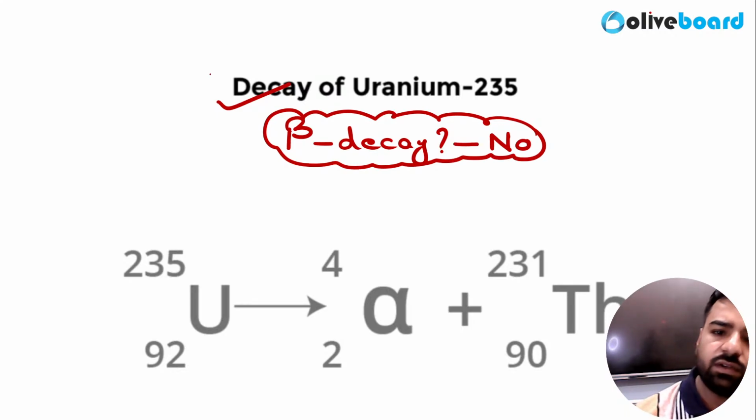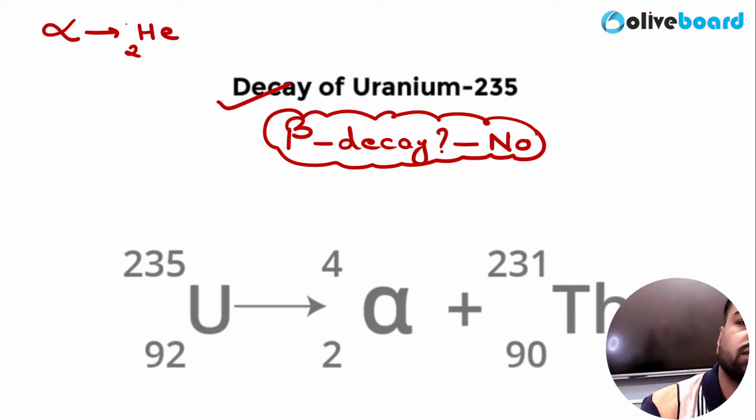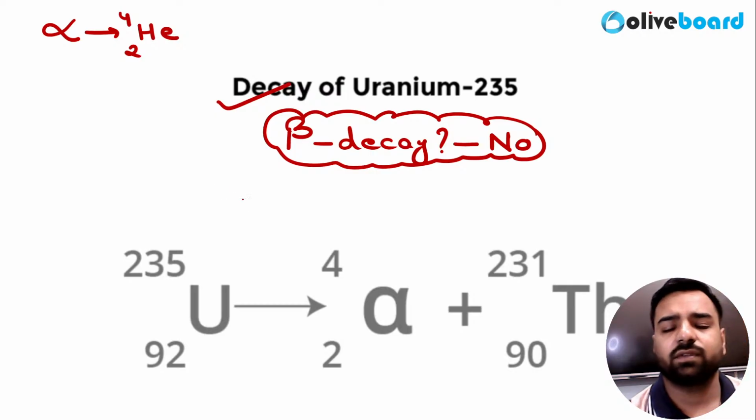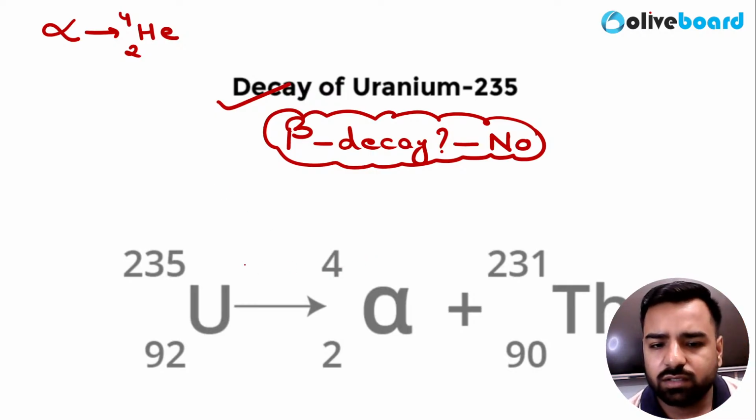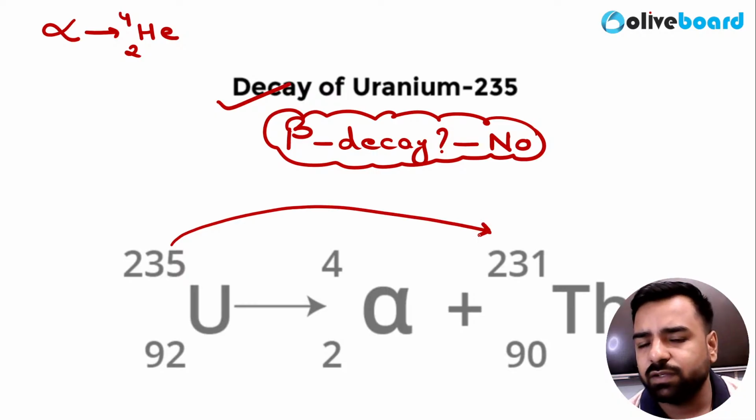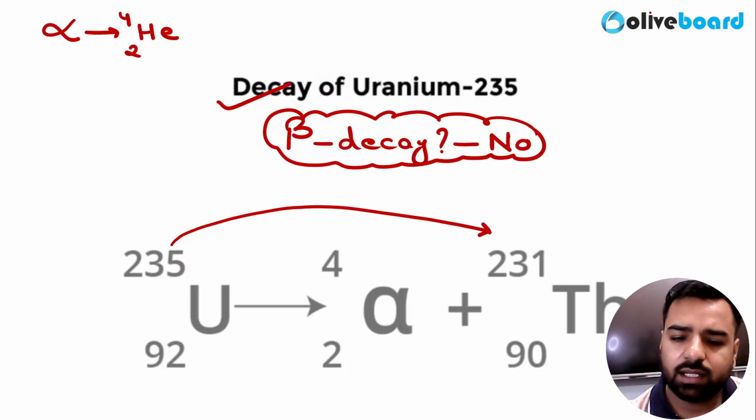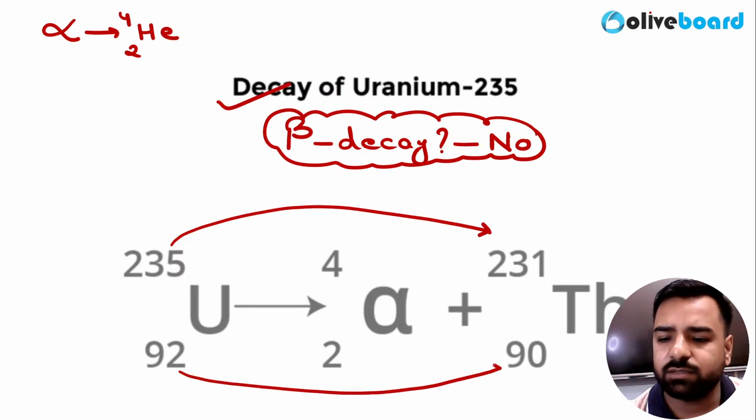So guys, we were aware of that if I talk about alpha decay, so this alpha was helium nucleus, right? So if alpha decay is there, here what will be the difference? So it's 2He4. So the mass number will be decreased by 4 and the atomic number will be decreased by 2.